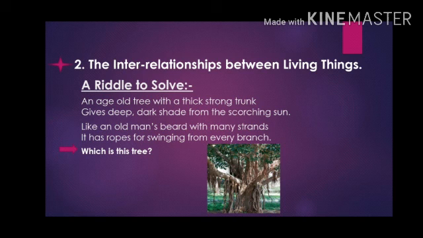Like an old man's beard with many strands, it has ropes for swinging from every branch. Which is this tree? My dear students, if you have understood the riddle, I would like to give you some meanings. What do you mean by scorching? Scorching means red hot. That means which is extremely hot.